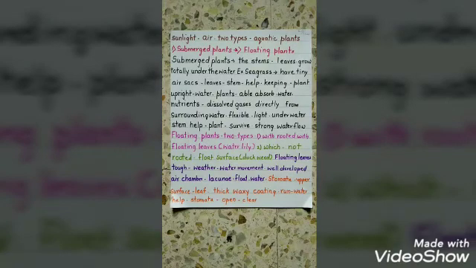These plants are able to absorb water, nutrients and dissolved gases directly from the surrounding water, meaning they absorb from the water around them.